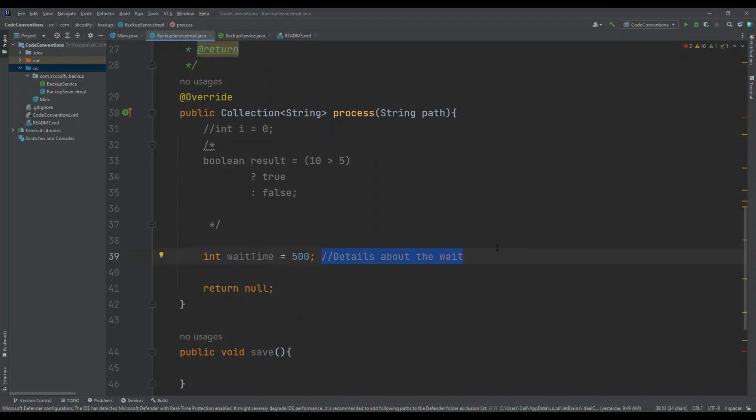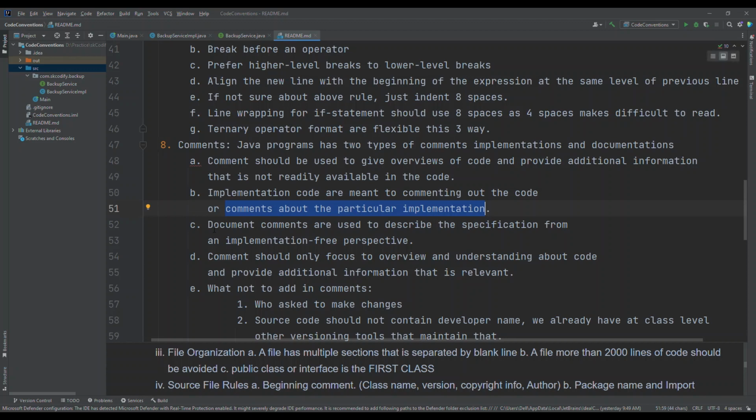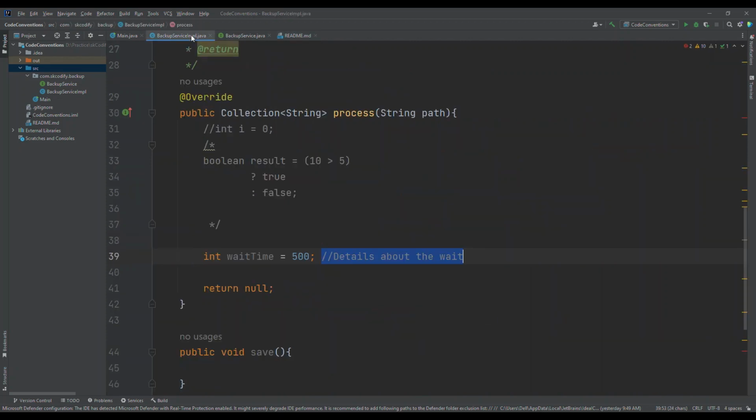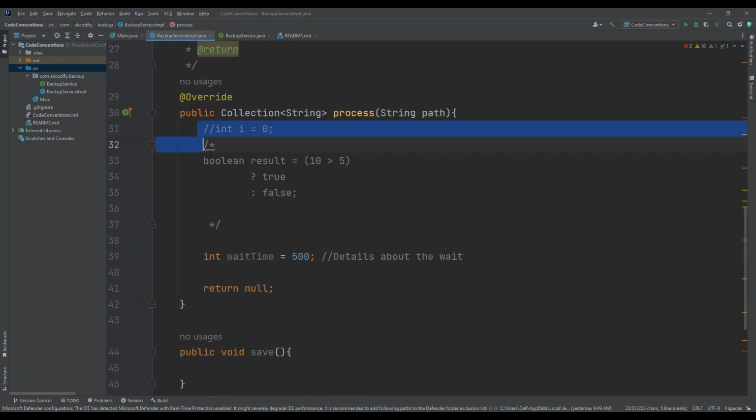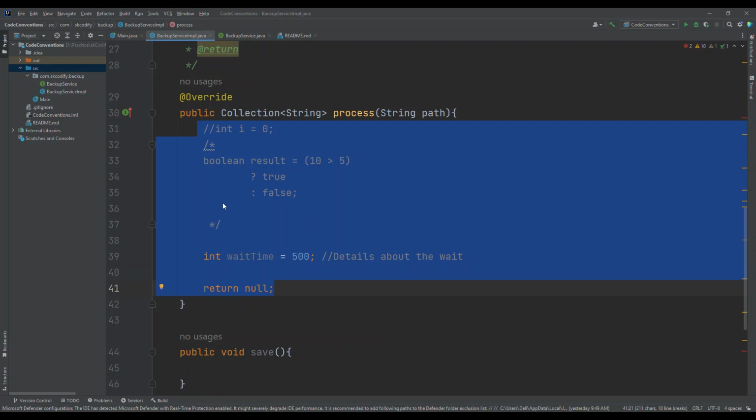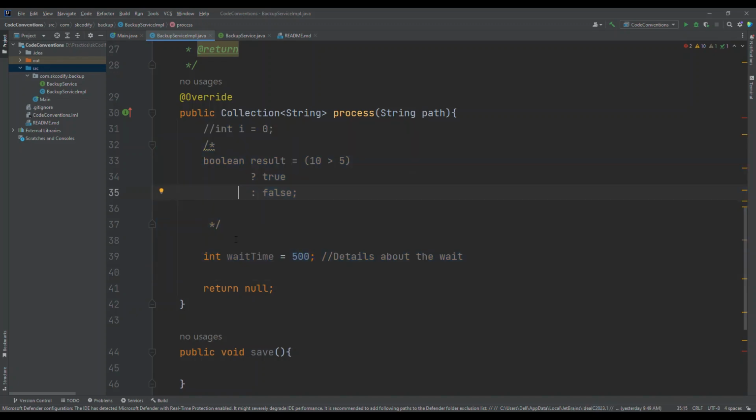Okay, now what is next? Document comments are used to describe the specification from an implementation-free perspective. So here one thing to notice is we are not writing what the implementation is. It's already visible what is going on here.